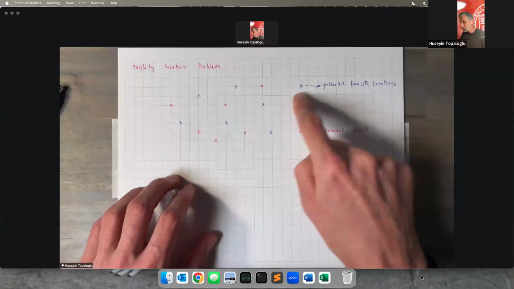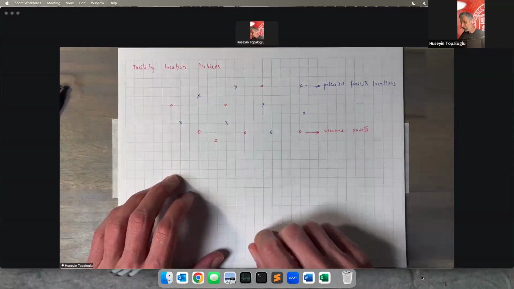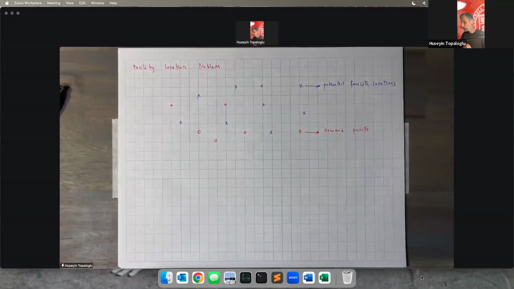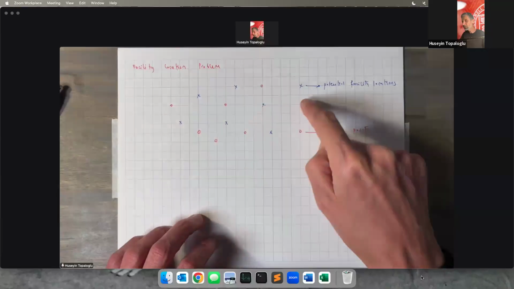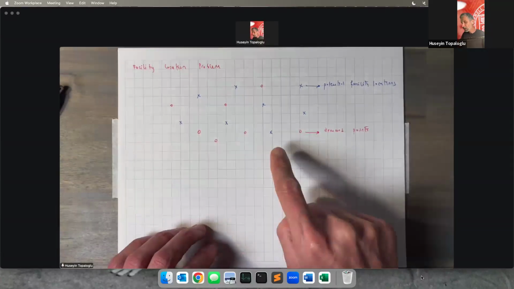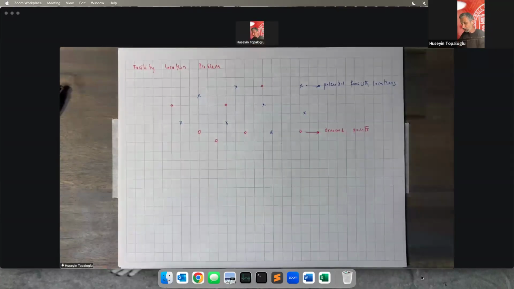We have a whole bunch of potential facility locations, and we have a whole bunch of demand points. We can think about these demand points as cities. We're going to open facilities at some of these potential facility locations. There's a cost of opening a facility in each one of these potential facility locations. And once we open our facilities, we're going to connect the demand points to the open facility locations, and there's a cost for connecting a demand point to a certain facility location.